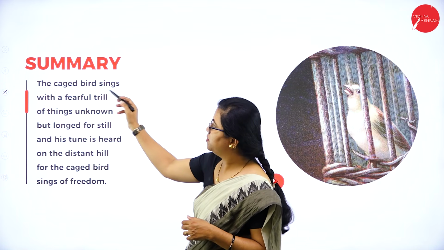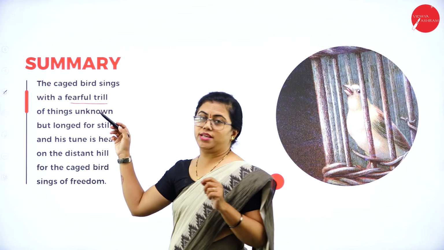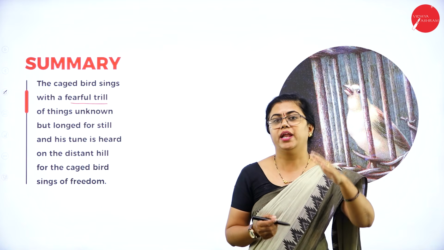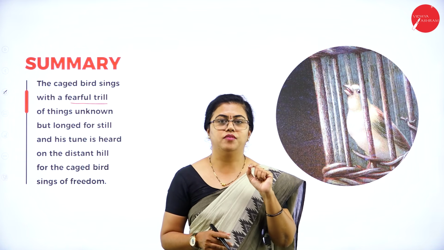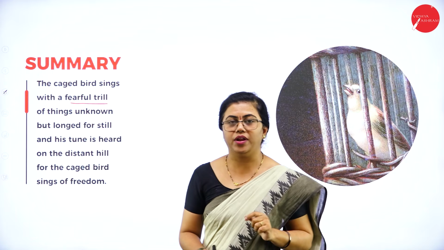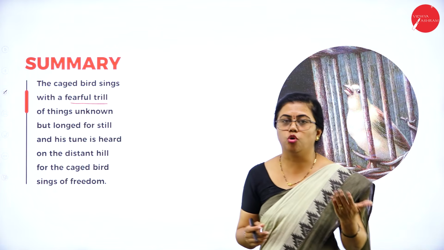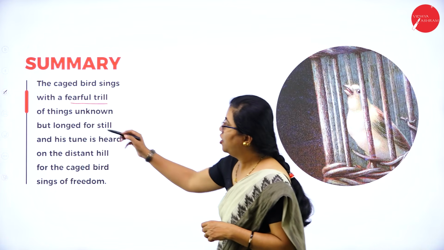Okay, so here the caged bird sings with a fearful trill, means the voice is very fearful, means it is scared, and then only it opens its throat to sing. Yes, the people who have chopped the wings and tied the feet have kept this bird in a kind of fear. So when it opens its throat to sing, it is actually very scared of things unknown.